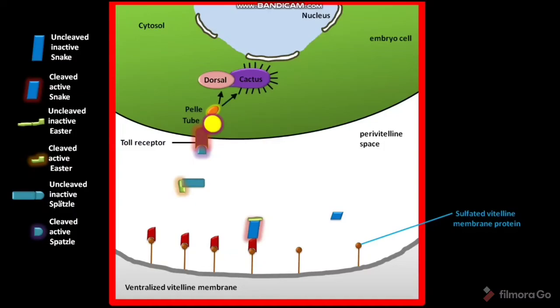The active tube and pelle then phosphorylate a cactus protein bound to the dorsal protein in the cytosol of the embryonic cell. After this phosphorylation, the cactus is released and degraded. The freed dorsal protein enters the nucleus of the embryo cell. As the dorsal protein enters the nucleus, the embryo cell becomes ventralized.